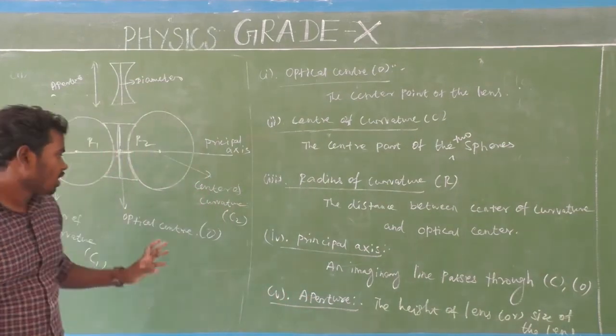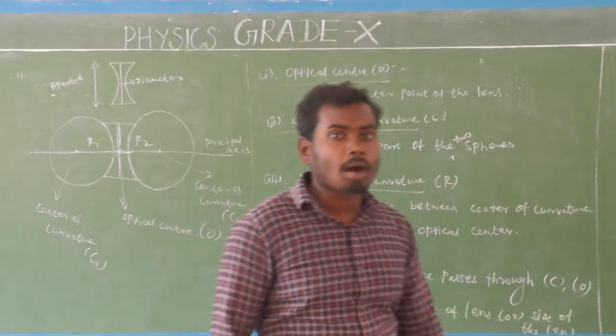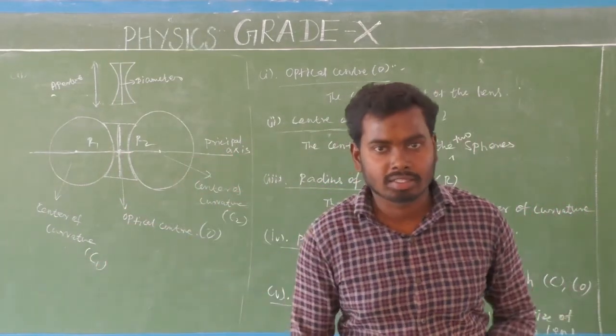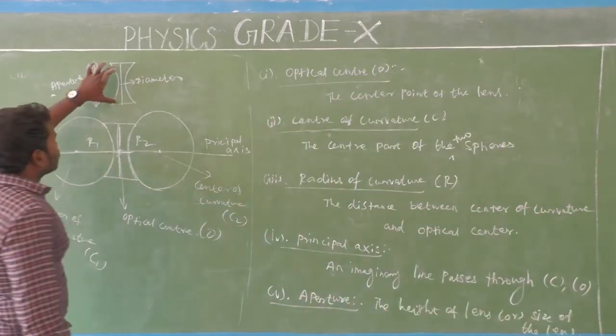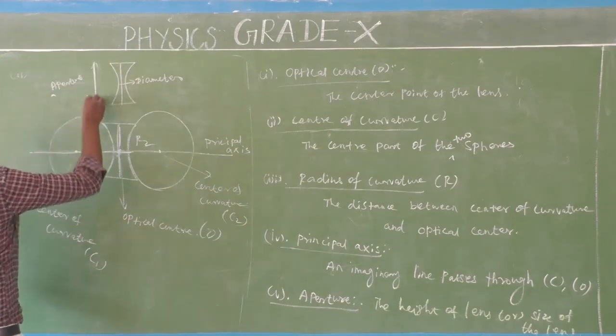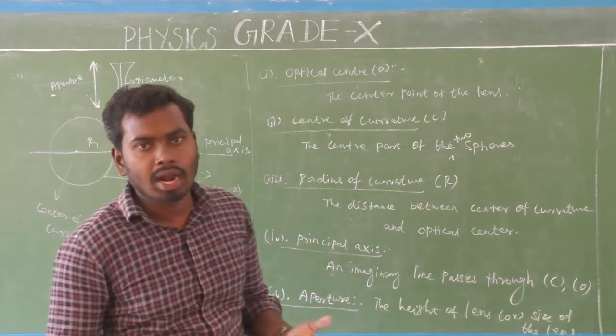Next, the fifth one: aperture. You already know what aperture is, as we have seen in the topic of convex lens components. This is the concave lens structure, and aperture means the height of the concave lens.